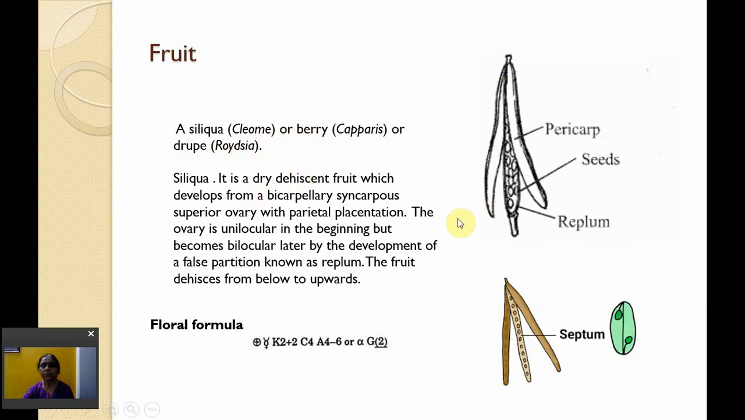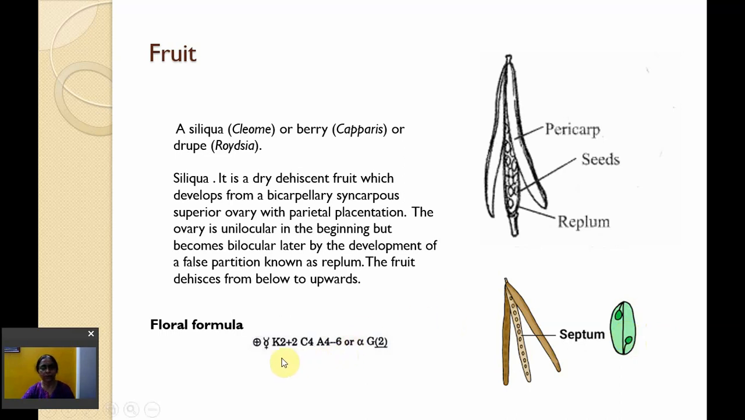What is a siliqua fruit? This is the photo of siliqua fruit. It is a dried dehiscent fruit which develops from bicarpellary syncarpous superior ovary with parietal placentation. The ovary is unilocular in the beginning but becomes bilocular by the development of a false septum which is called as replum. The fruit dehisces from below upwards.